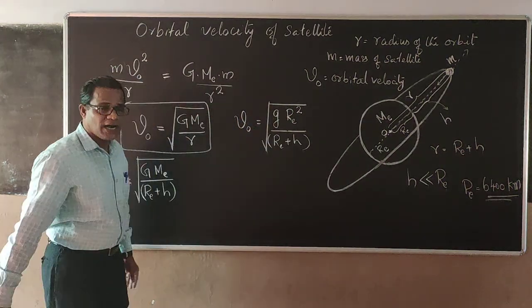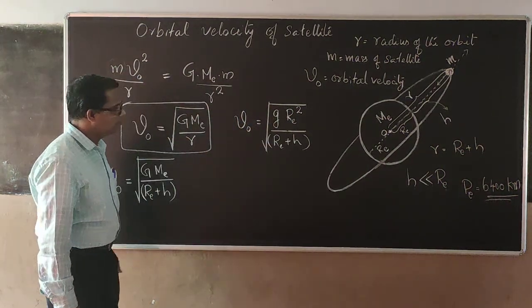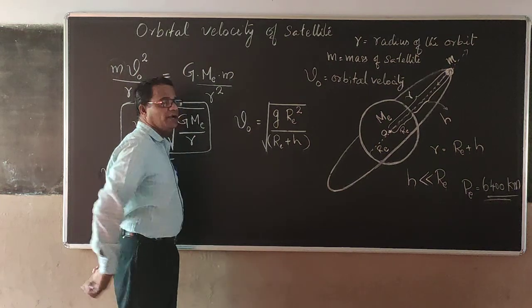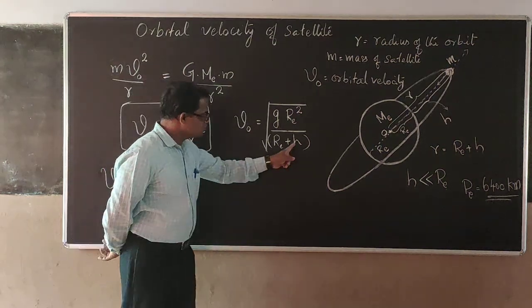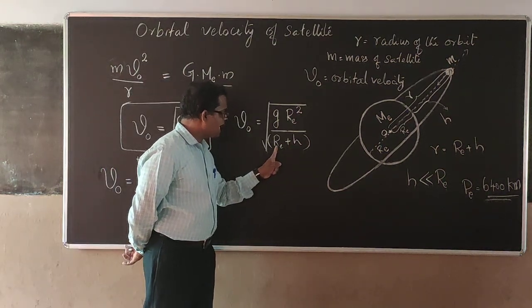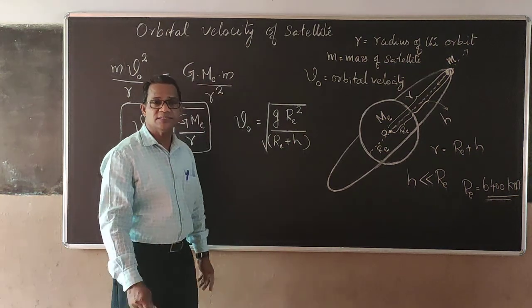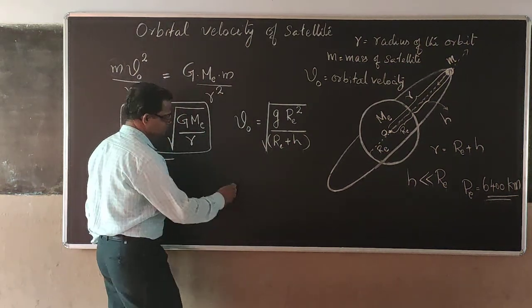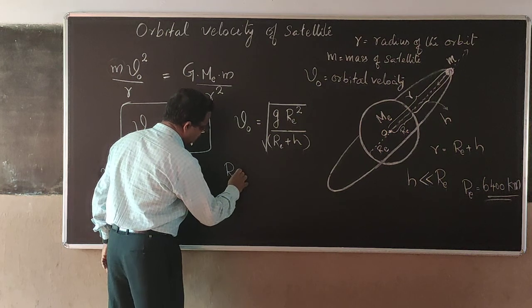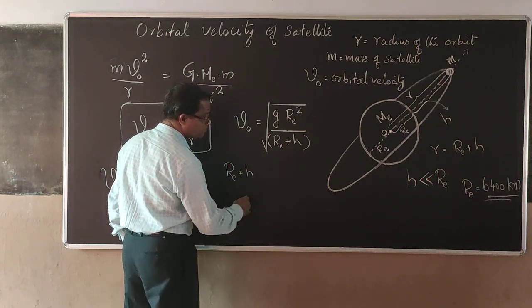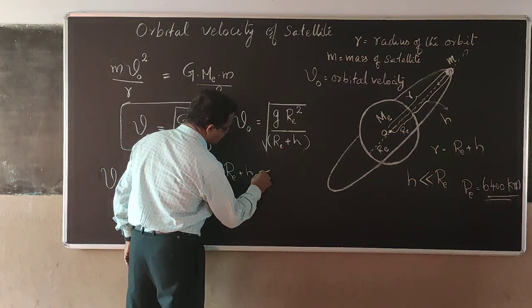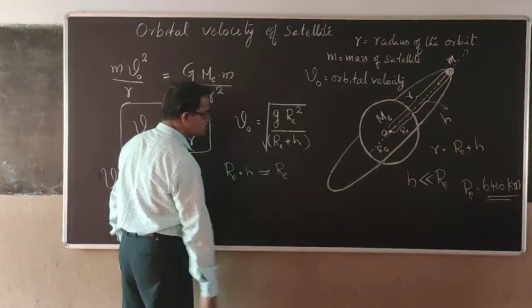Now such a height, if it is considered, from this equation what do you get? If H is very small compared to RE, RE plus H remains as RE itself. That is, RE plus H will be almost equal to RE itself.